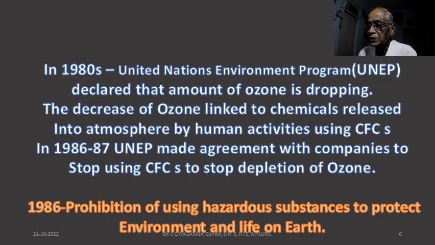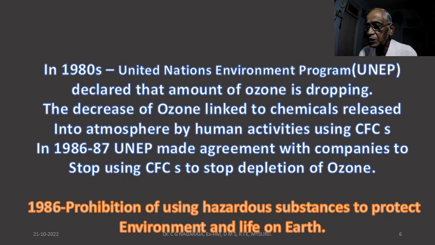Around 1980, the United Nations Environment Program declared that the amount of ozone is depleting in the ozone layer, and they explained that the decrease of ozone is linked to the chemicals released into the atmosphere by human activities, in which CFCs are used.